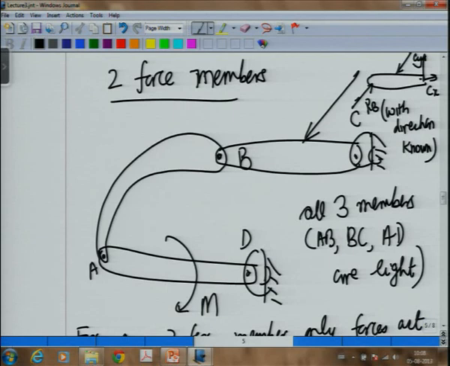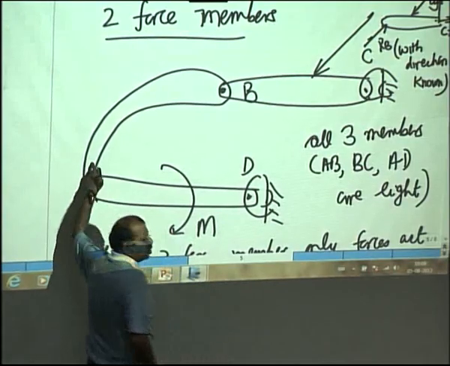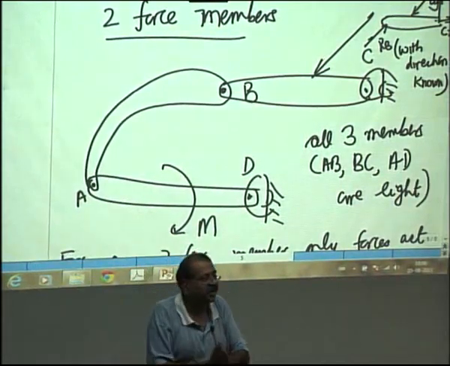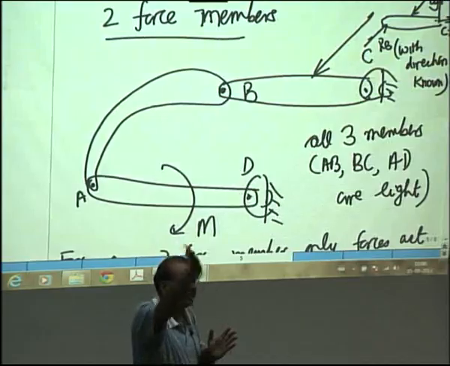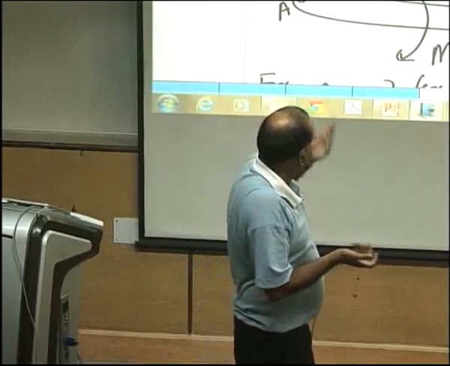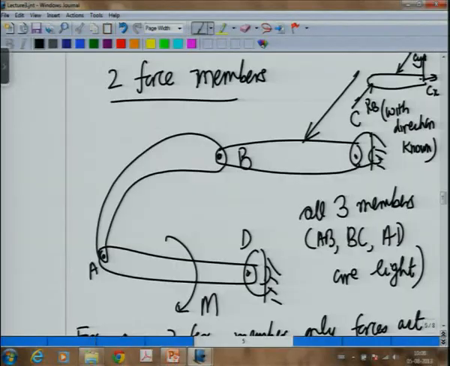And once you do that, you do not need to write equations of equilibrium for the two force member, because they have already been included when you determine its line of action has to be like this. So, that has already been known to you. So, you work these out, and that is how a two force member can help you to simplify solving the problems.